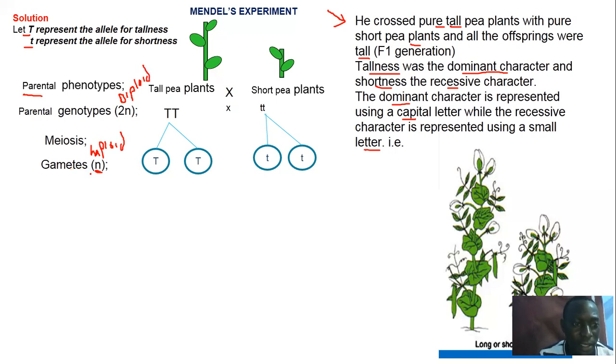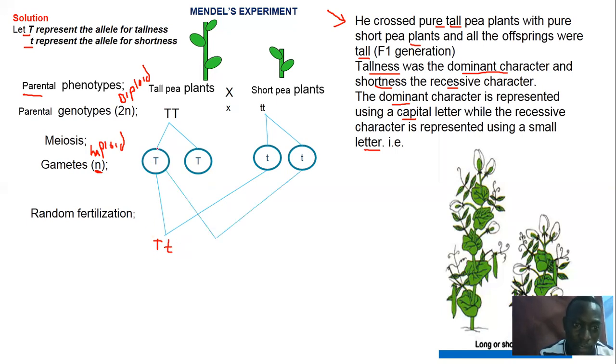So when you're having these gametes, they must undergo fertilization, where each gamete on one side may fuse with either one on the other side. That is according to the second law of Mendelian genetics. So you're having random fertilization, where capital T will fuse with a small t to form capital T, small t. Now, this individual is heterozygous.